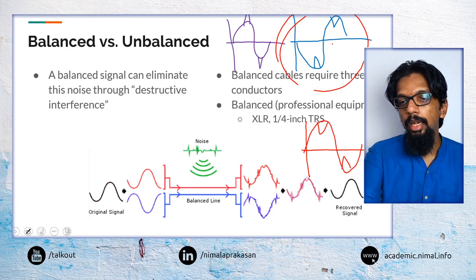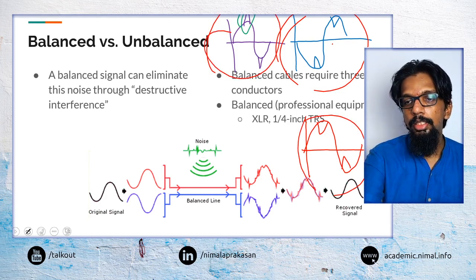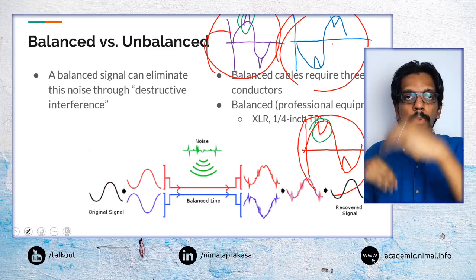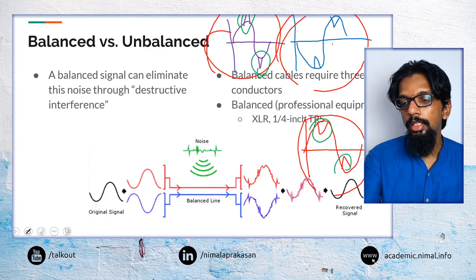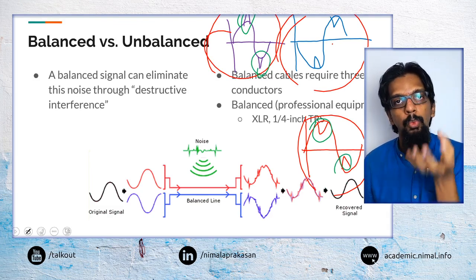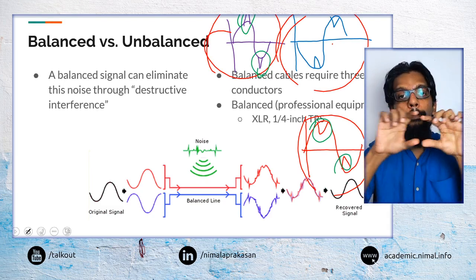So when we add these two signals, this interference and this interference will cancel each other out, because one is positive and one is negative. That is how we use destructive interference in a balanced cable.